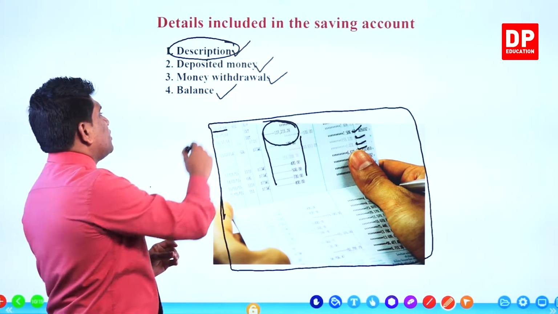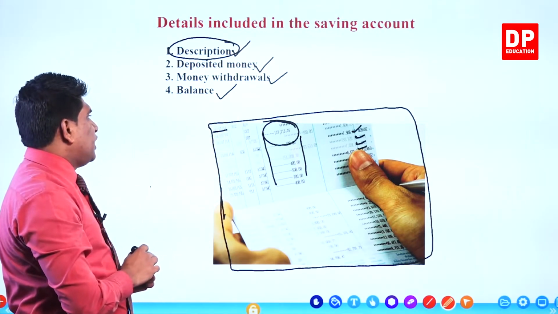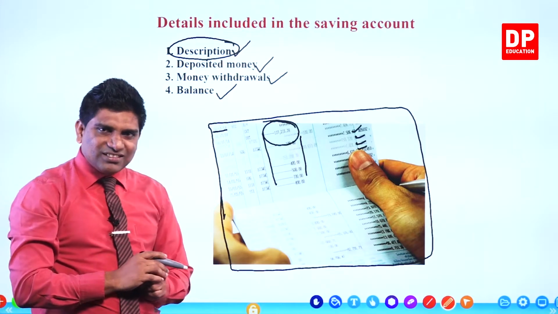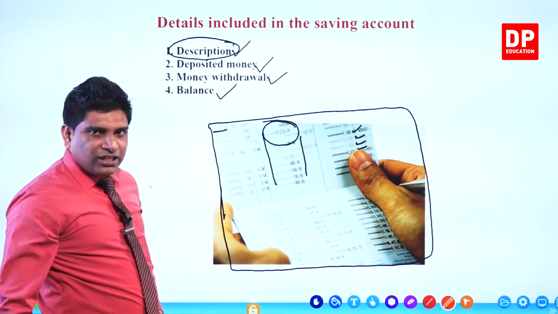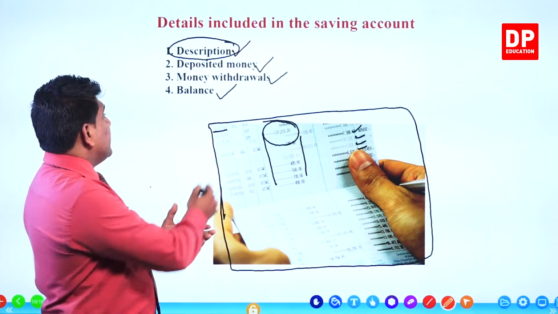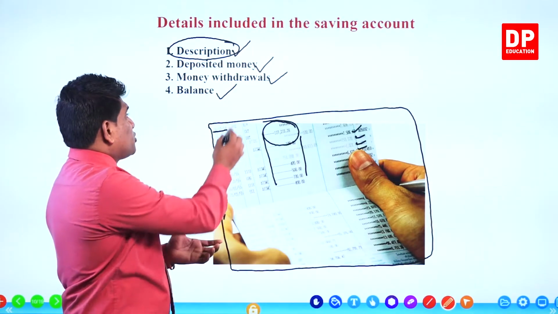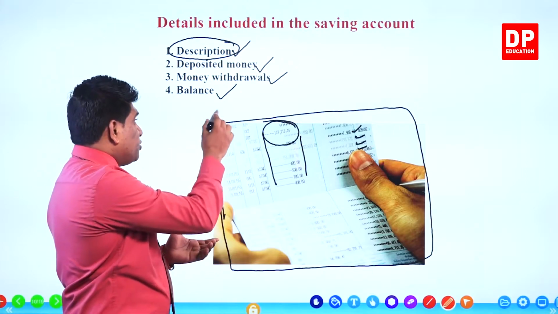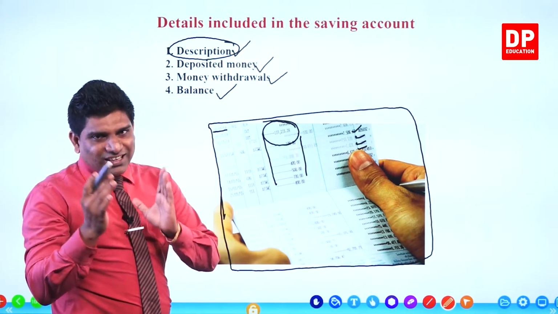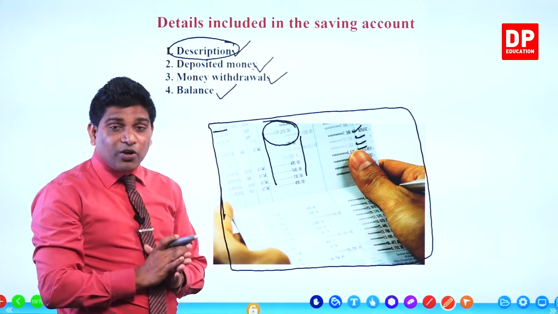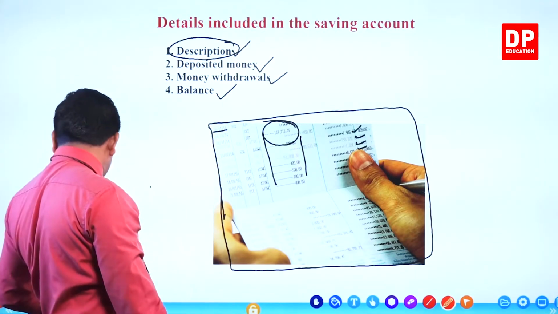The other one is withdrawals. The other one is balance. I think you remember this everything. These are the details included in the savings account passbook. What are they? Description, deposited money, money withdrawals, and balance of the account, right? These are the details included in the savings account passbook, right?